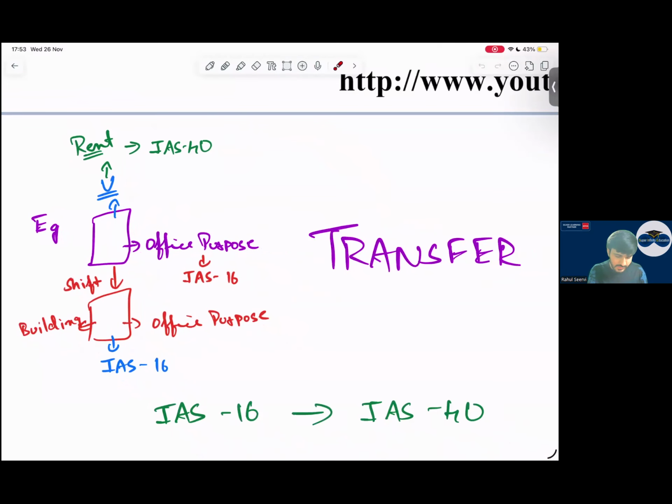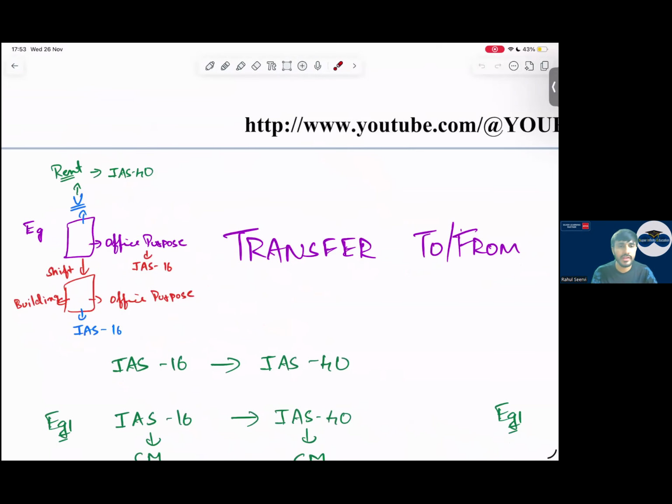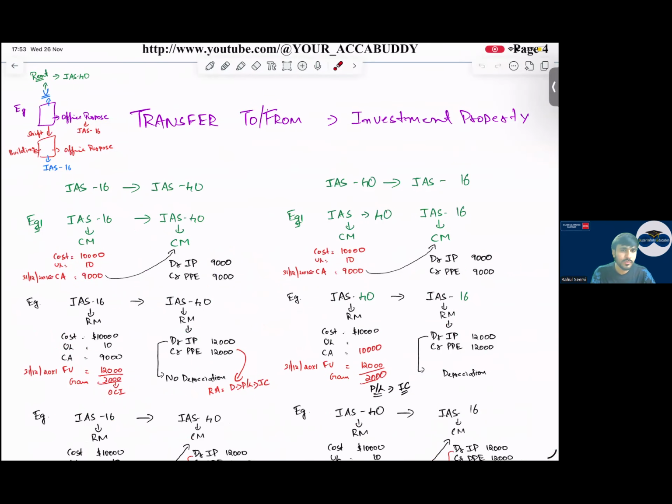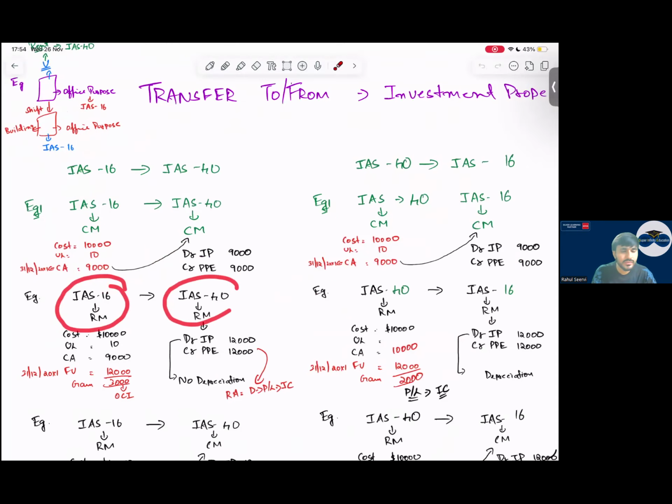So see here now. Let us see the 8 cases which we have done in the regular class. The problem is not in cost model or revaluation model alone. The problem is if one is following cost and one is following revaluation. Say IAS 16 is following cost model and IAS 40 cost model. Will there be any problem? No. The carrying amount is 9,000. This carrying amount will be shifted to investment property. Simple. Yes, sir. IAS 16 is at revaluation model, IAS 40 is at revaluation model. In that case, what will happen?